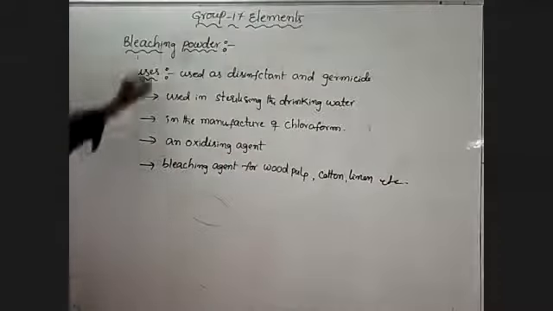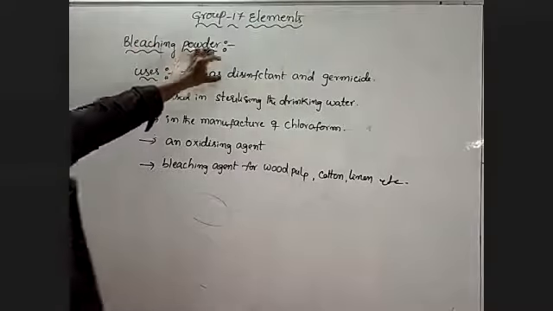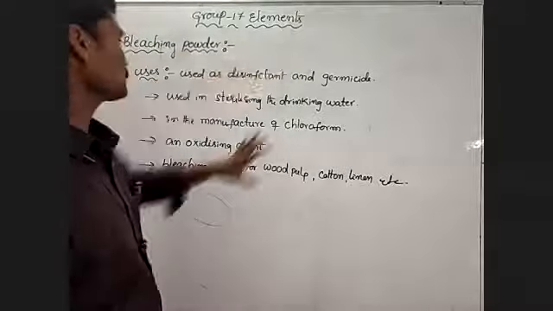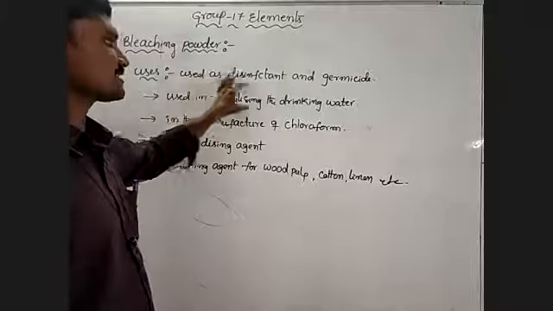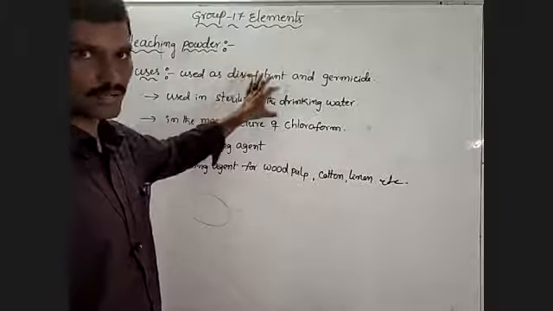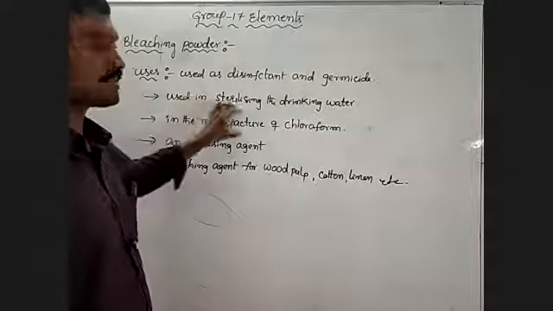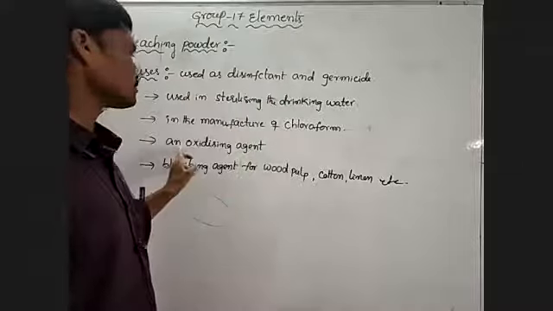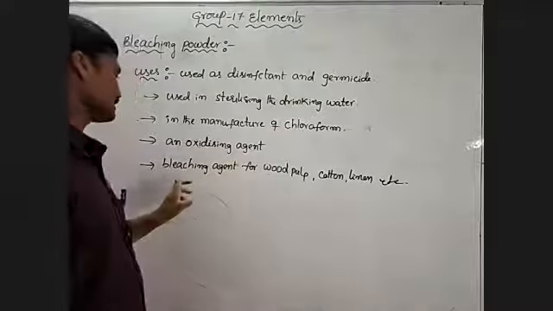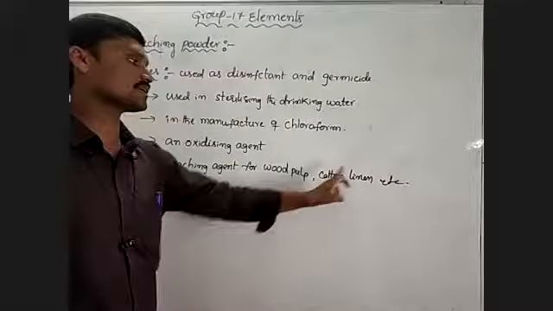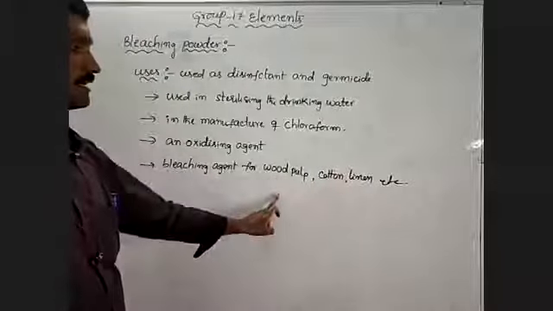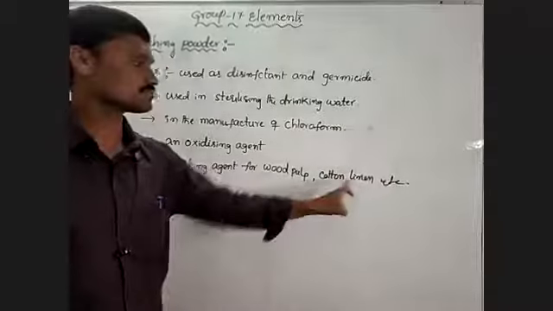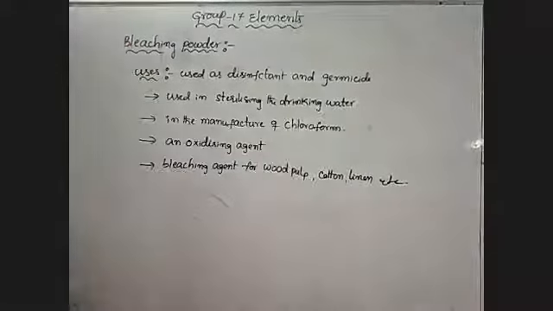First of all, bleaching powder is used as a disinfectant and germicide. It is mainly used in sterilizing drinking water, and in the manufacture of chloroform. It is used as an oxidizing agent and bleaching agent for wood pulp, cotton and linen. This is used in the paper industry and rayon also. These are textile industries. That is bleaching powder: preparation, properties and uses.